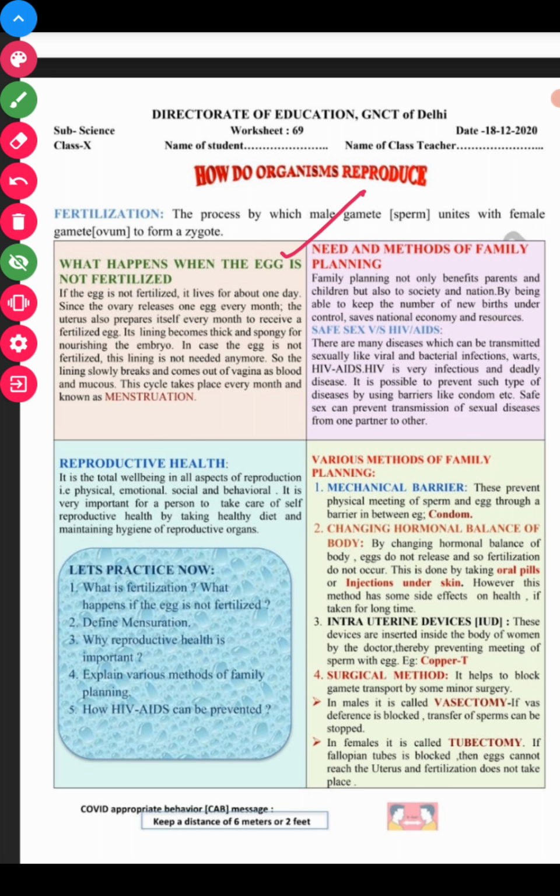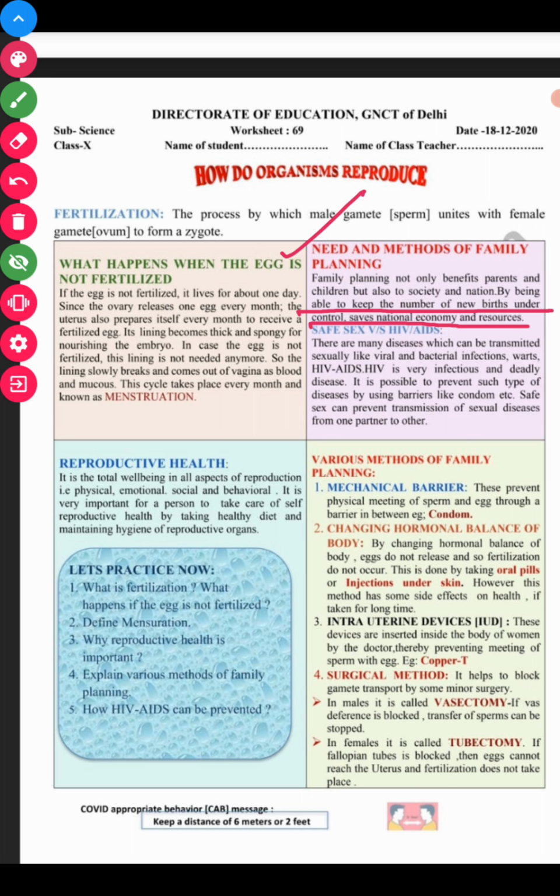Need and the methods of family planning. Family planning not only benefits the parents and the children but also the society and the nation by being able to keep the number of births under control and save the nation's economy and resources.